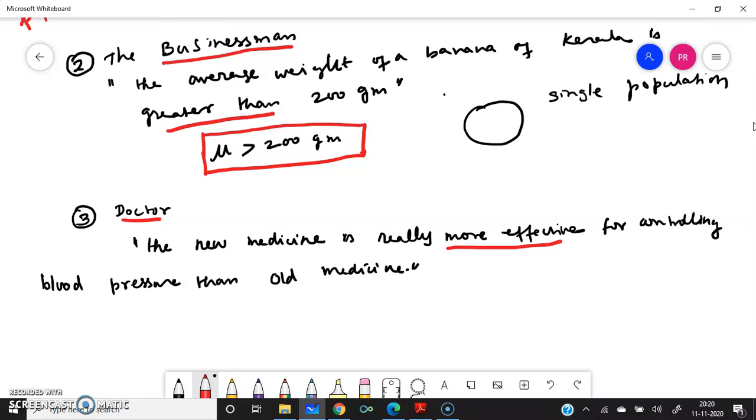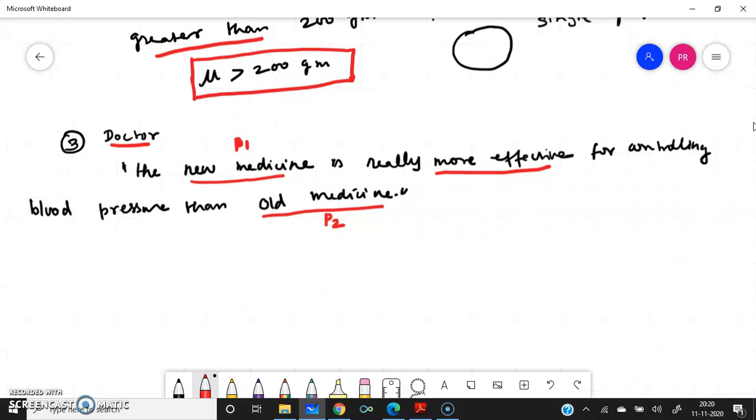So here two populations are there. One population is the new medicine, and the old medicine is another population. We have two populations: P1, that is the old medicine, and population P2, that is the new medicine. So we have population 1 and population 2, the new medicine and the old medicine.